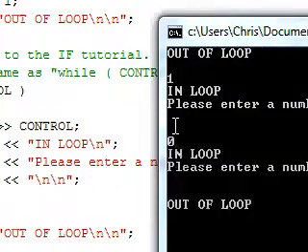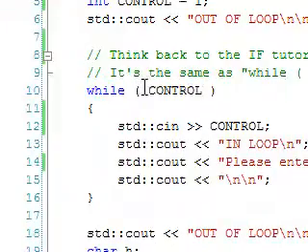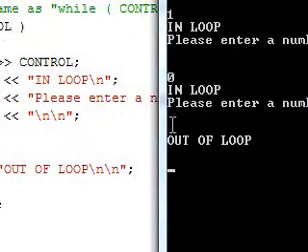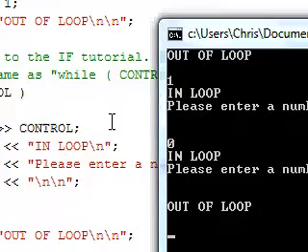And then it does those 2 spaces. And if we press 0 again, you can see, even though we press 0, which makes this condition false, it still gets to the end of the loop before exiting the loop. Okay, that's something you have to understand. We can change this, and I'm going to talk about that in a sec. We actually have to involve a break statement, which I talked about briefly in the switch tutorial previously. But we're going to get into more detail on that in, I think it's 12 or 13.